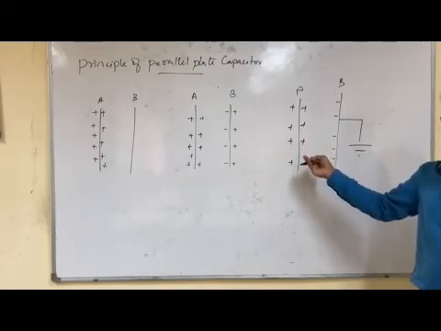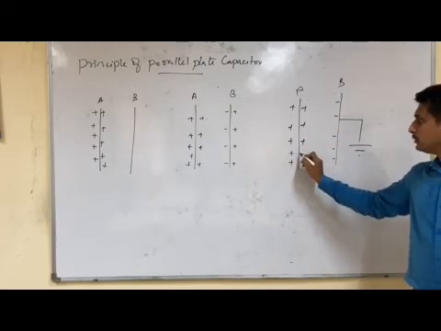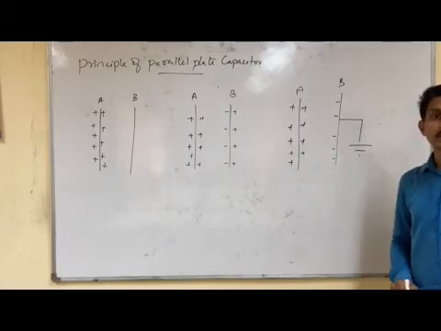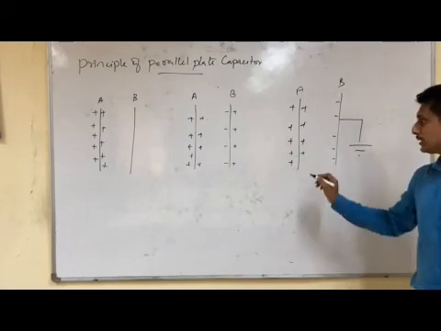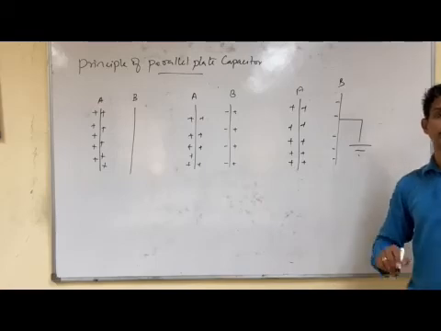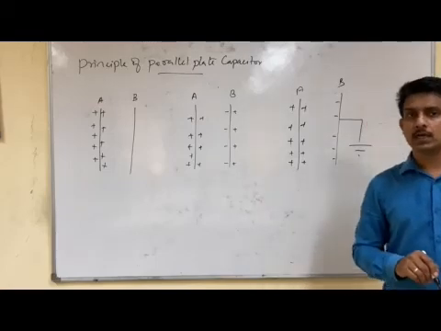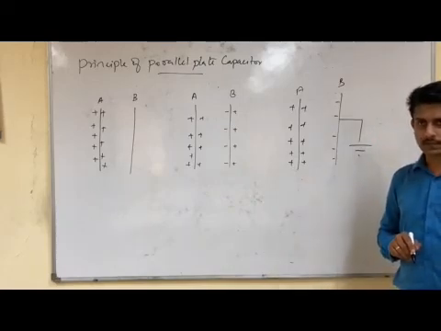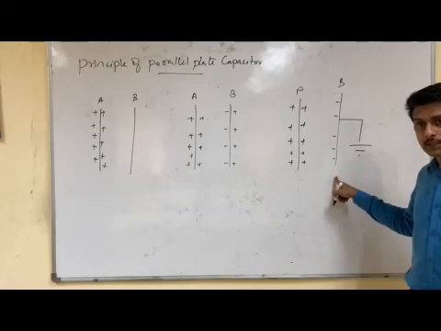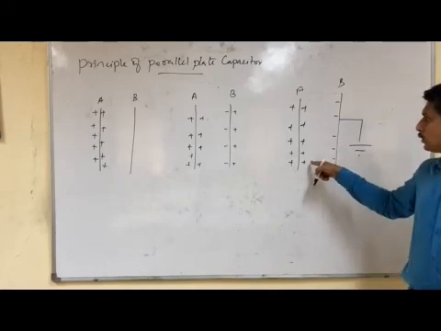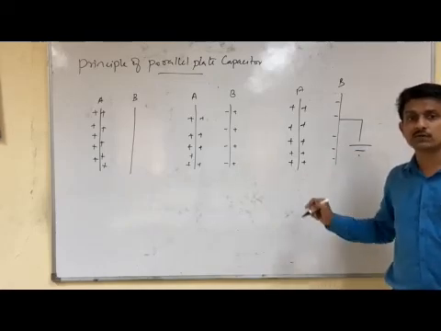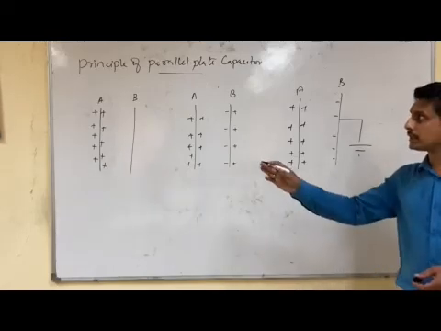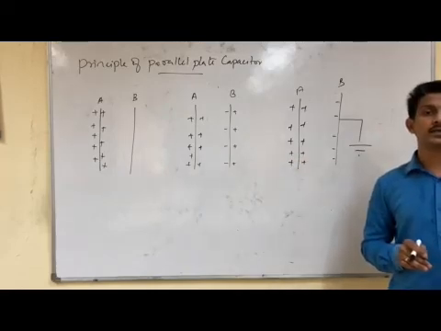We can say it this way: the ability to store more and more charge increases. That is what we call capacitance. It is the ability of a conductor to store more charge. So this is the basic principle of a parallel plate capacitor. If there is a negatively charged plate present, the ability to store charge on the other plate, the first plate, increases. That is known as capacitance, and this is the basic principle of a parallel plate capacitor.